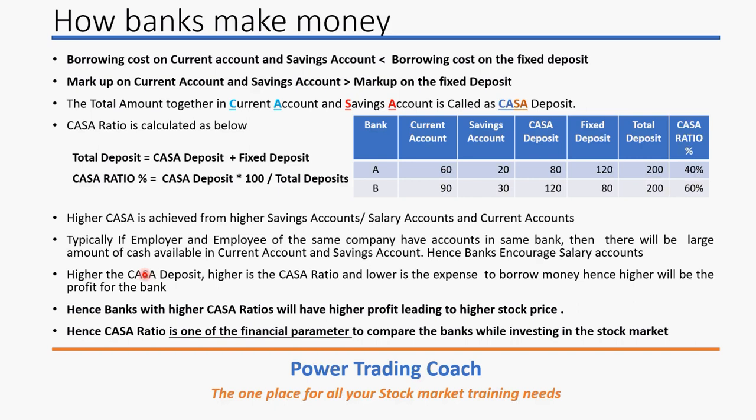Did you ever keep zero amount in your bank, especially the salary account? Never. Because generally we save the money, right? We don't spend all the money. Always there will be some amount left in the savings account. So even though it is a zero balance account, nobody actually keeps zero. That means there will always be money in the savings account or the salary account.